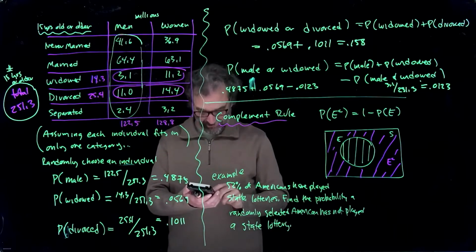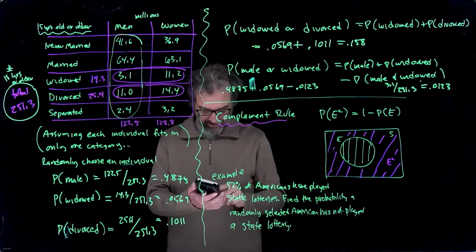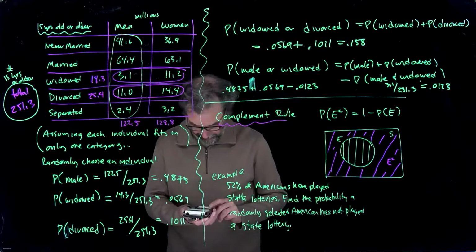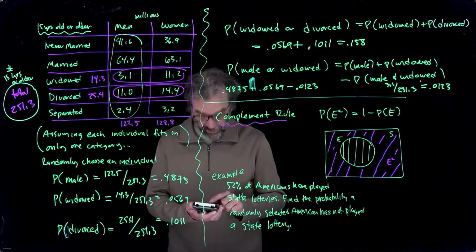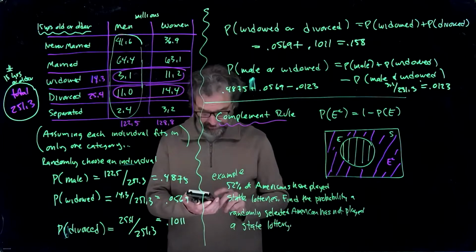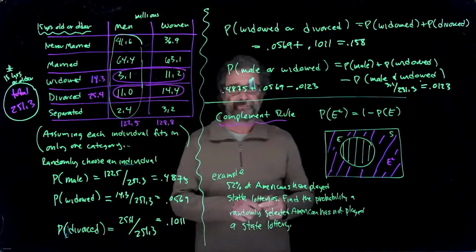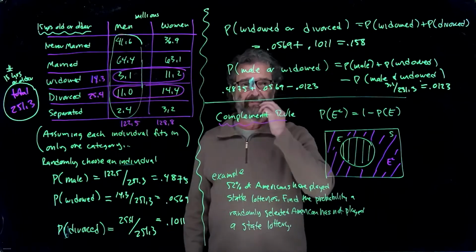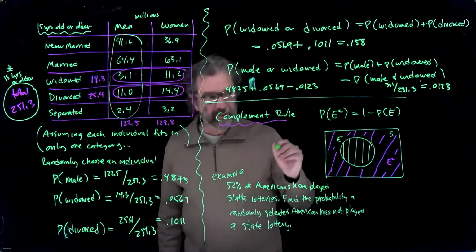So 0.4875 plus 0.0569 minus 0.0123. Make sure I did this more or less right. Looks all right. Seems too big, but it looks right. Okay. 0.5321.